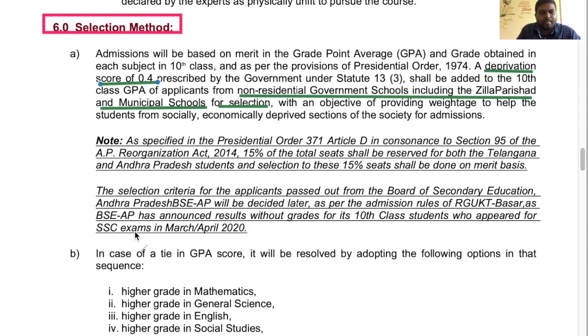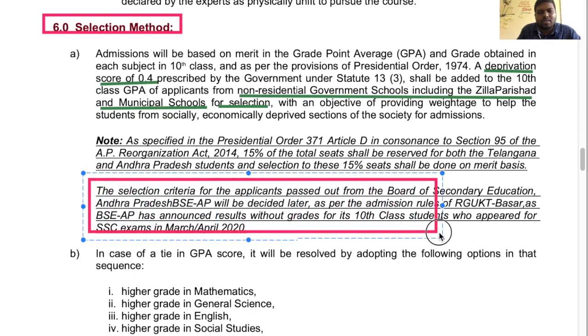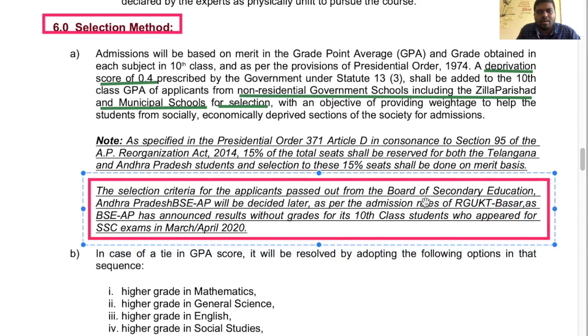That is mentioned here. Okay, and the selection criteria for the applicants passed out from the Board of Secondary Education Andhra Pradesh will be decided later as per the admission rules of RGUKT Basara. This is important. For AP students, they will not get any grade points for their 10th class results, right? They are just qualified in their 10th class exam, but they won't allocate grades to the students. That is the problem we are facing in conducting the admissions for the 2020 academic year. So that's why this point is mentioned here, right?